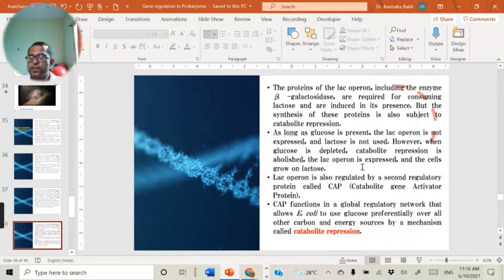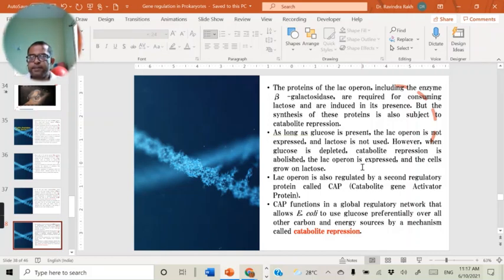But the lac operon is expressed only when no other carbon source is available in the surrounding medium. If glucose is available, then with the help of catabolite repression, the lac operon is repressed.